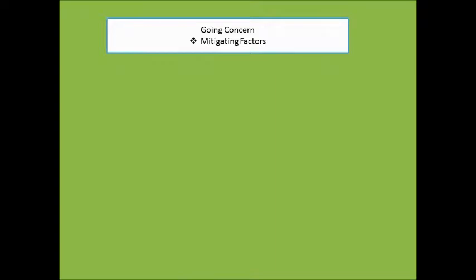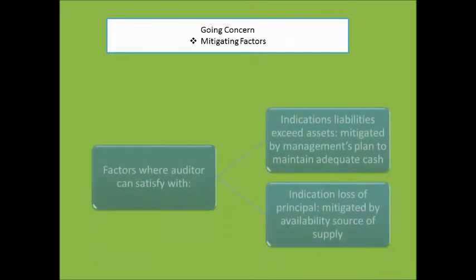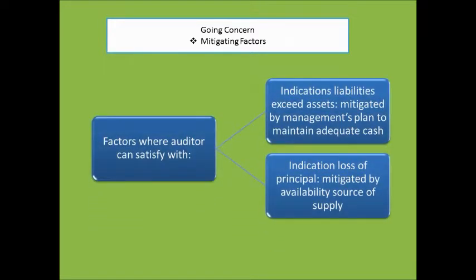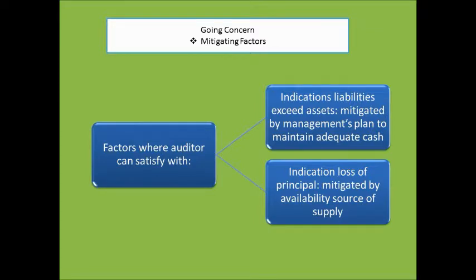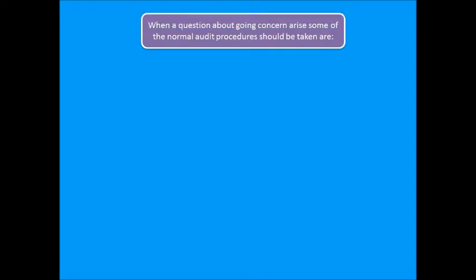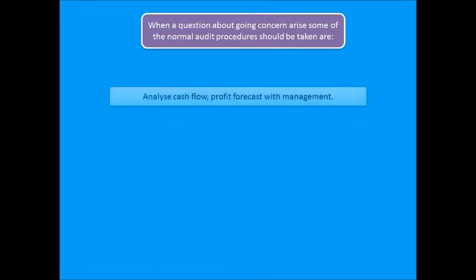In terms of mitigating factors, there are 2 factors with which the auditor can be satisfied. One of them is the indication that liabilities exceed assets, which is mitigated by management's plan to maintain adequate cash. Another factor is the indication of loss of a principal supplier, which is mitigated by the availability of another source of supply. The normal audit procedures should be taken when a question about going concern arises.